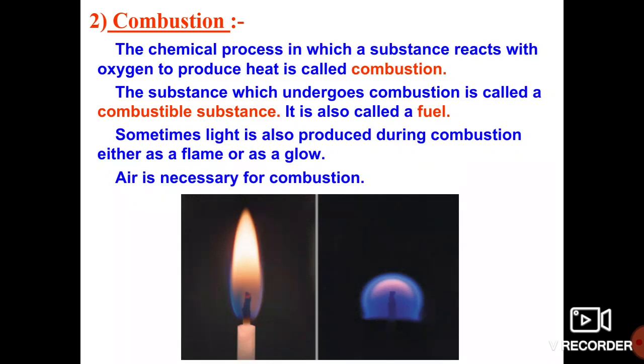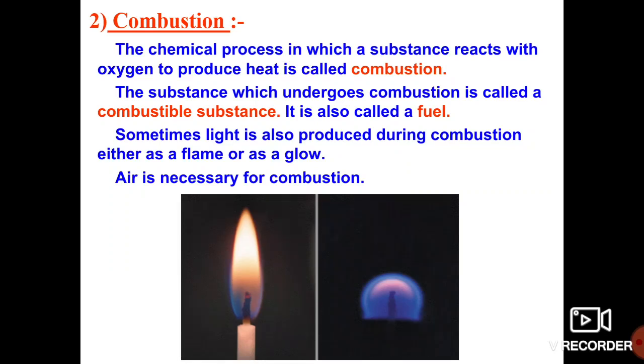The second condition for proper combustion is a supporter of combustion. If the combustion is to be healthy and active, we require the presence of air, right? So the presence of air is another condition for the combustion process. A supporter of combustion is a substance which is very helpful for combustible substances.